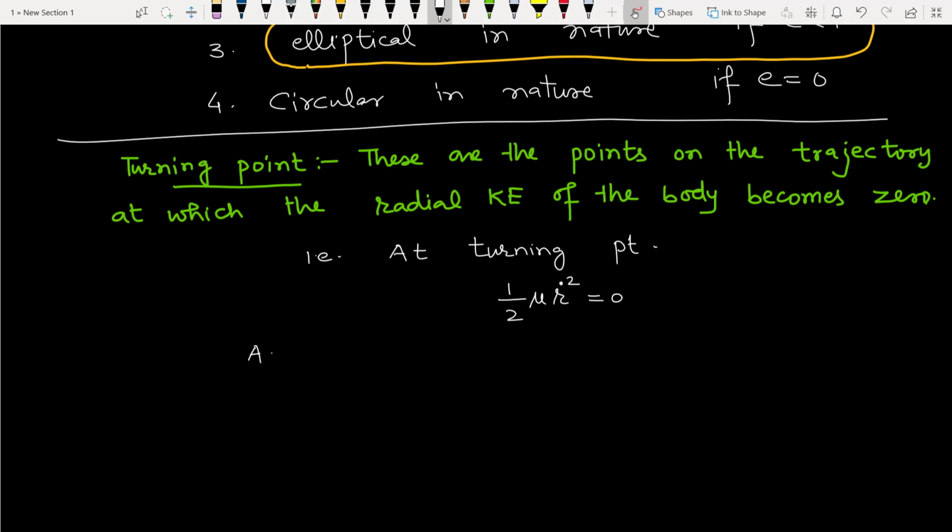As we have derived, the expression for the total energy of the body is given by half mu r dot square, which is the kinetic energy term, plus L square upon 2 mu r square, which is the centrifugal potential energy, plus U, which is the gravitational potential energy.